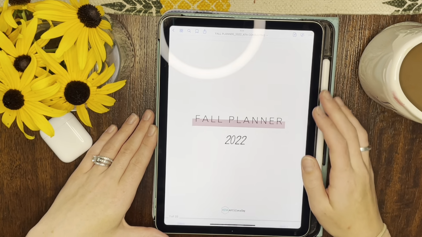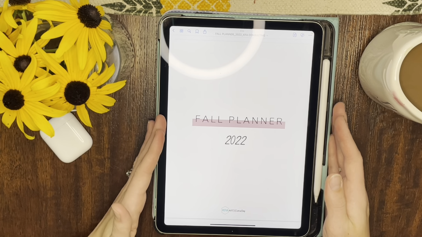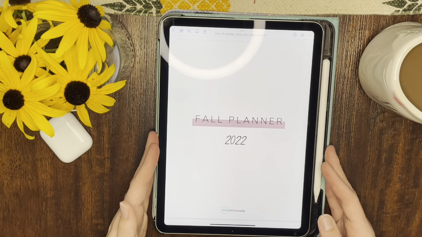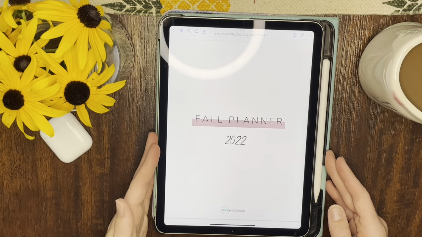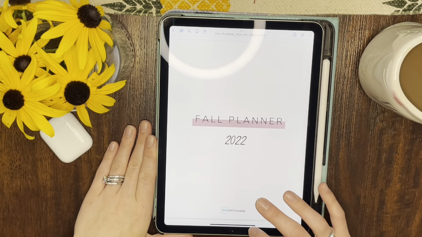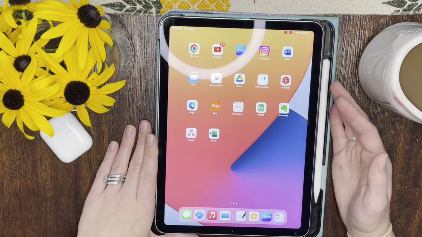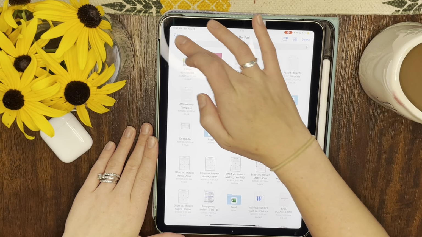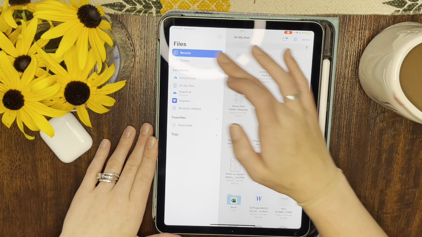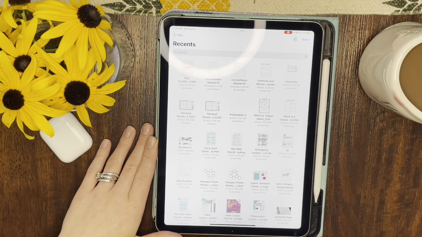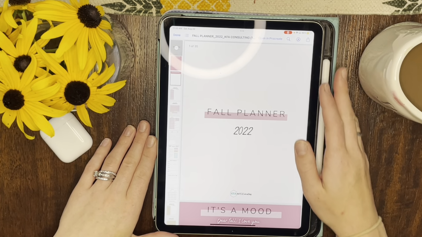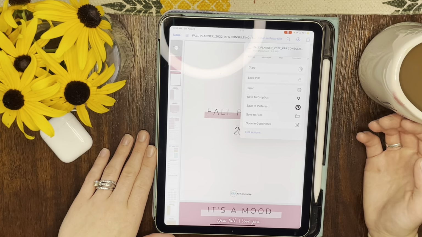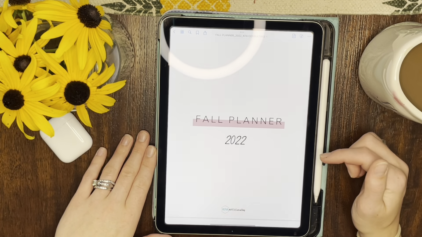All right, so this is what it will look like once it's in your application or when you're in your note-taking app. I'm going to show you the GoodNotes version. So whenever you grab this planner, it's going to be a PDF for you if you're using the GoodNotes app. So you basically will download it, click download in the link, and then you can save it to your files. I happen to save it here. I have tons of my templates on my iPad, so I saved it here. And so you can literally click on it, push the up arrow, and then you can import it into many different places. I like to use the GoodNotes app, so you would literally hit open in GoodNotes.